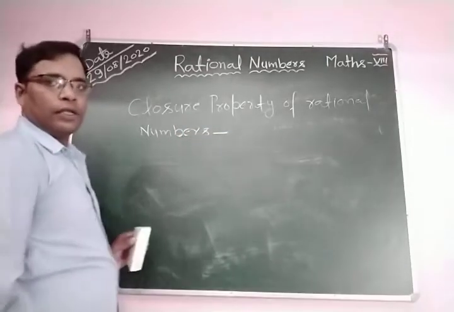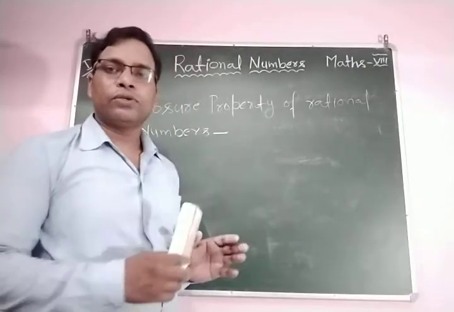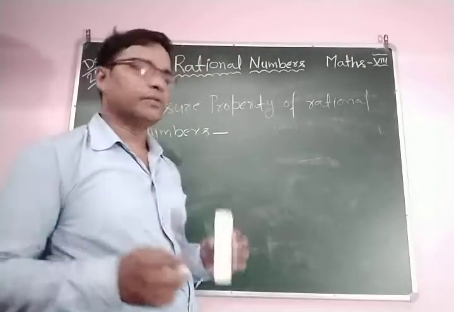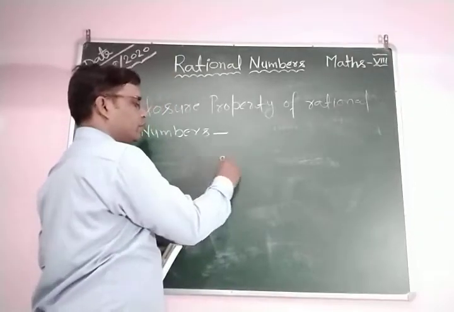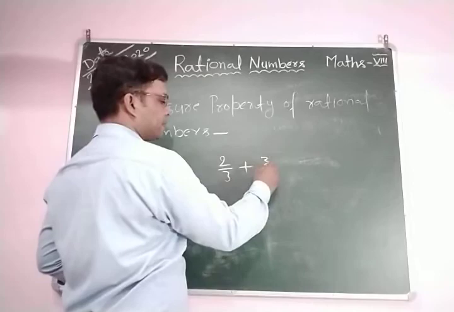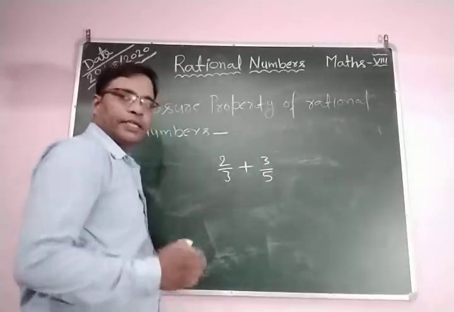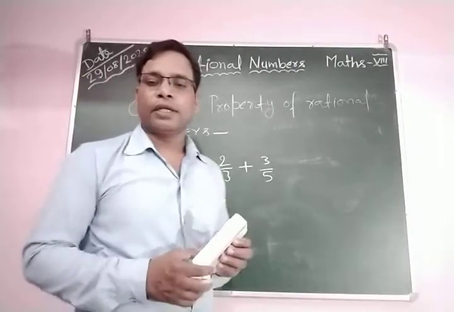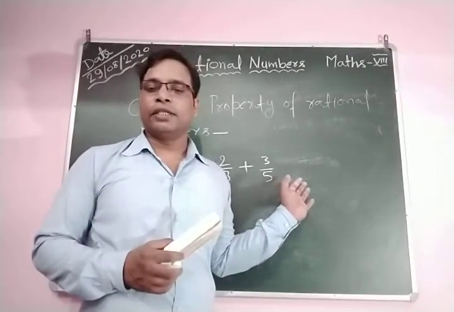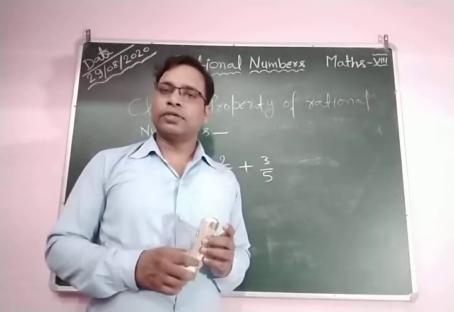So we take two rational numbers and find their sum. This is 2 by 3 plus 3 by 5. If their sum is also a rational number, then we can say this is closure.